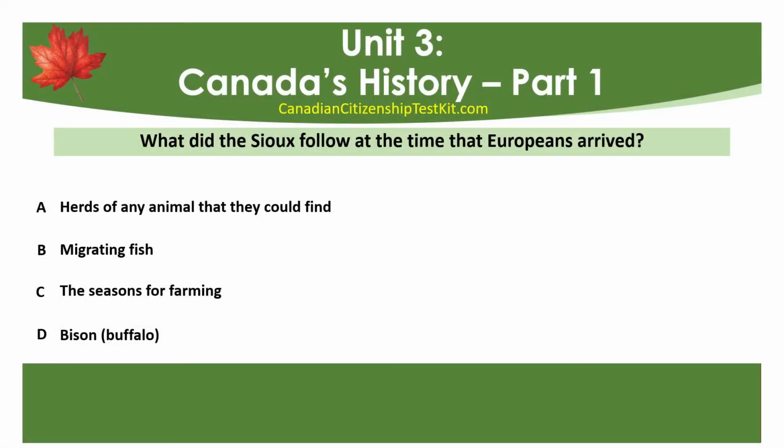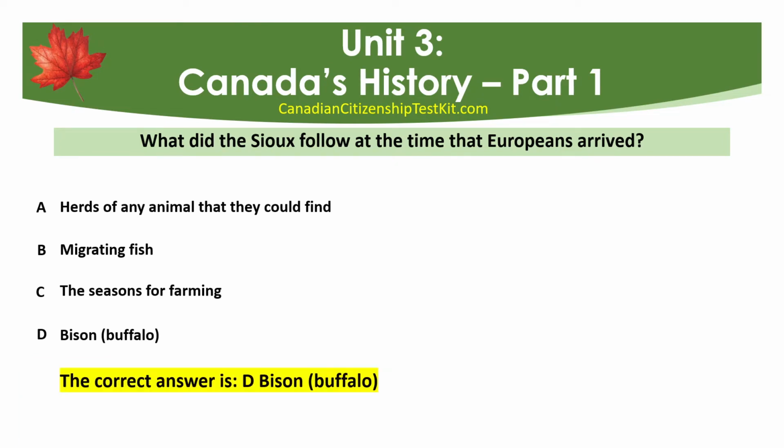What did the Sioux follow at the time that Europeans arrived? A. Herds of any animal that they could find. B. Migrating fish. C. The seasons for farming. D. Bison, or buffalo. The correct answer is D. Bison, buffalo.